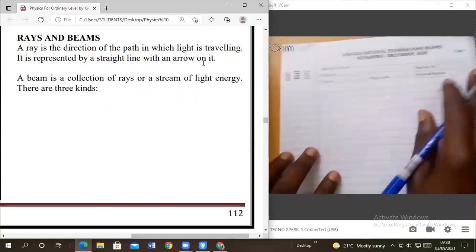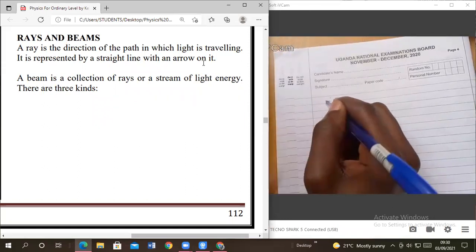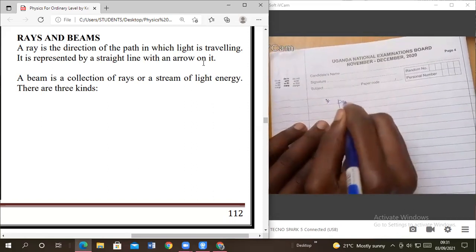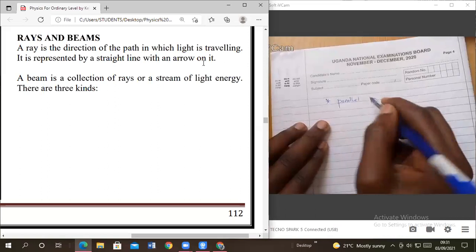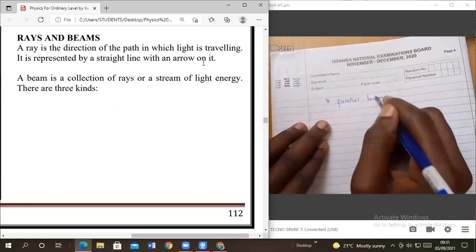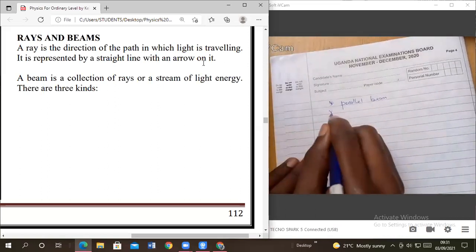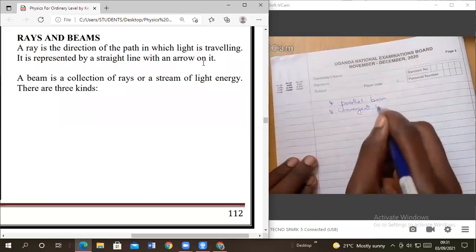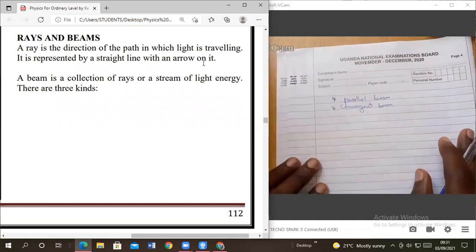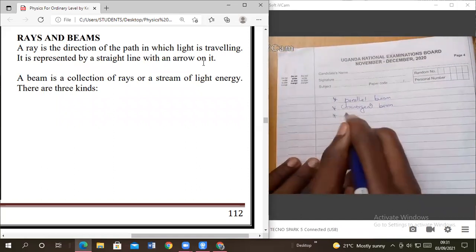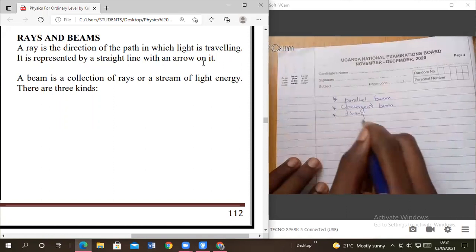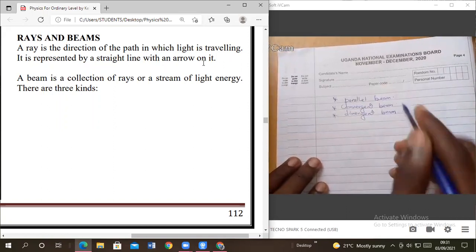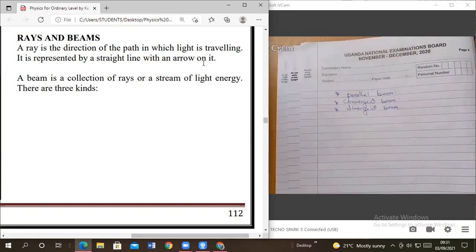The first one is called parallel beam. Then the second one is called the convergent beam. Then the third one we have is divergent beams. Those are the three types of beams.